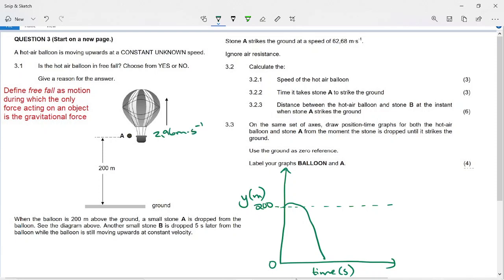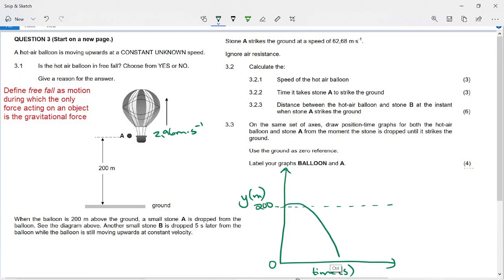So stone A would have been traveling upwards for a teensy-weensy fraction of a time because it had an upwards velocity. It'll be less than a second that it was going upwards for. So there will be a fractional displacement above 200 here, and it's a bit exaggerated in what I've drawn, but technically it must be a little bit up, and then it's just going to come down. I'm really bad at drawing these curves. You just have to bear with me.